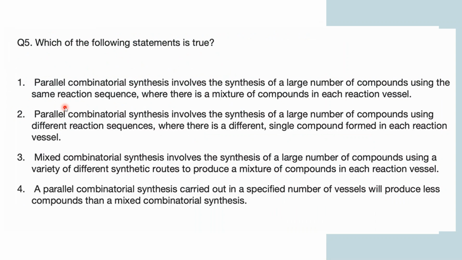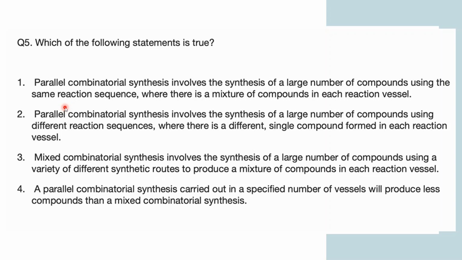Which of the following statements is true? Parallel combinatorial synthesis involves synthesis of a large number of compounds using the same reaction sequence, where there is a mixture of compounds in each reaction vessel. Parallel combinatorial synthesis involves the synthesis of a large number of compounds using different reaction sequences, where a different single compound is formed in each reaction vessel.